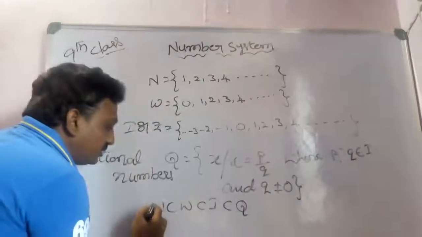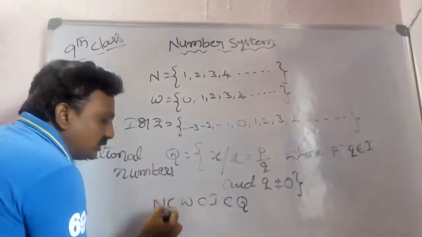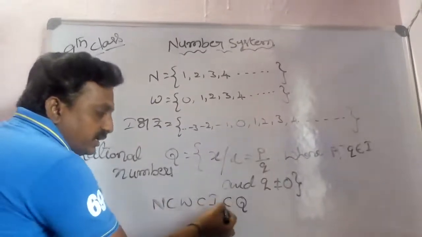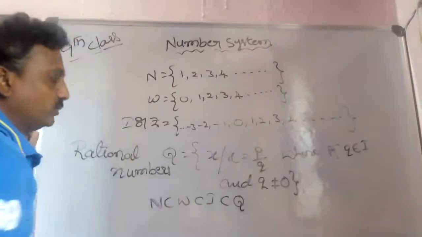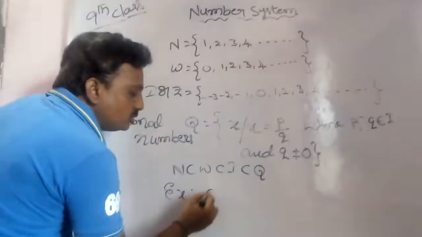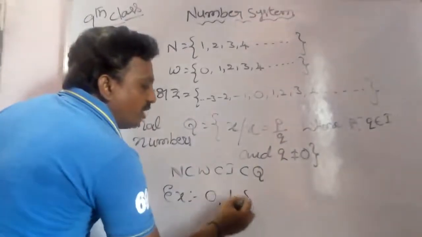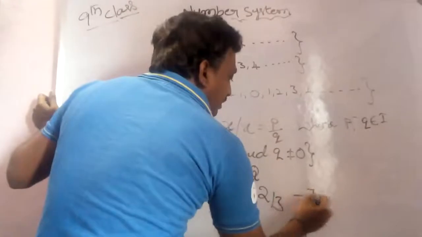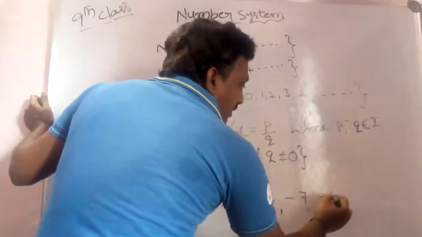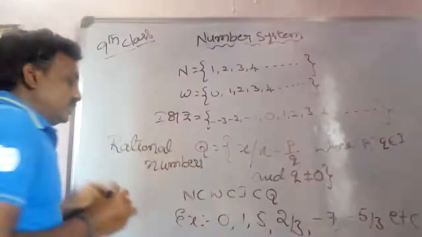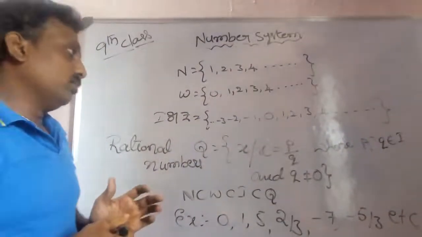Examples of rational numbers: 0, 1, 5, 2 by 3, -7, -5 by 3, etc. So this is our topic, rational numbers.